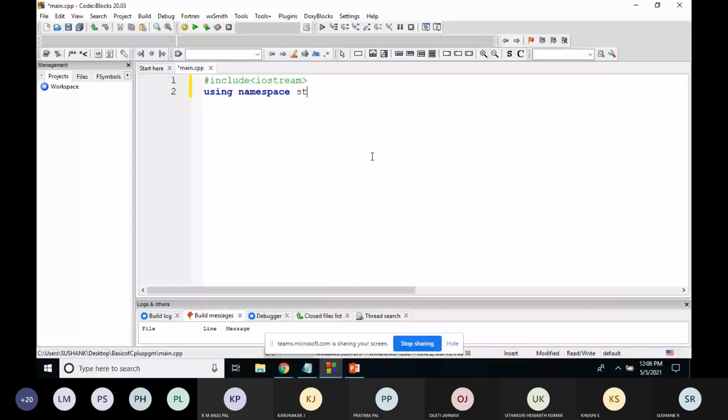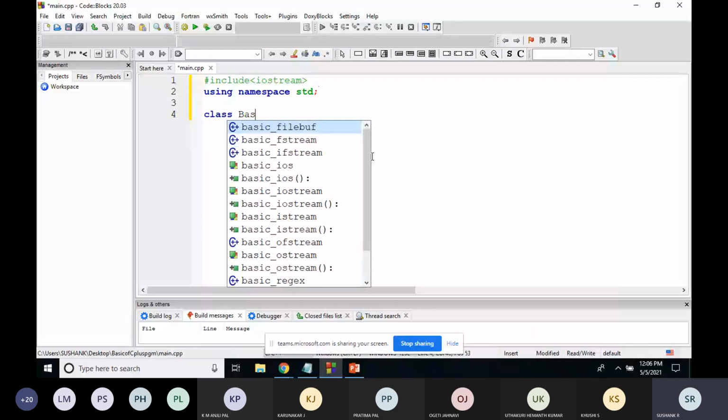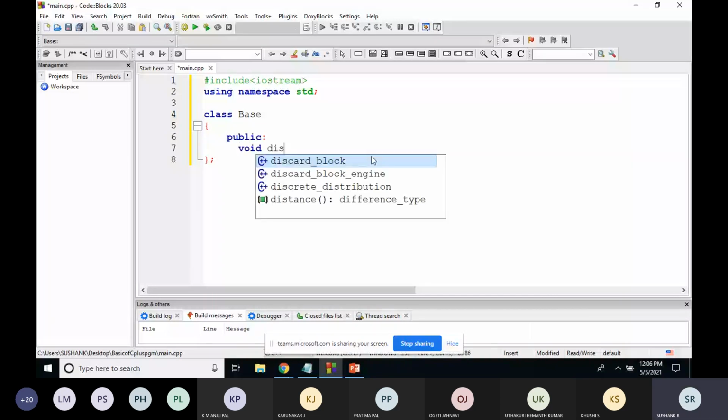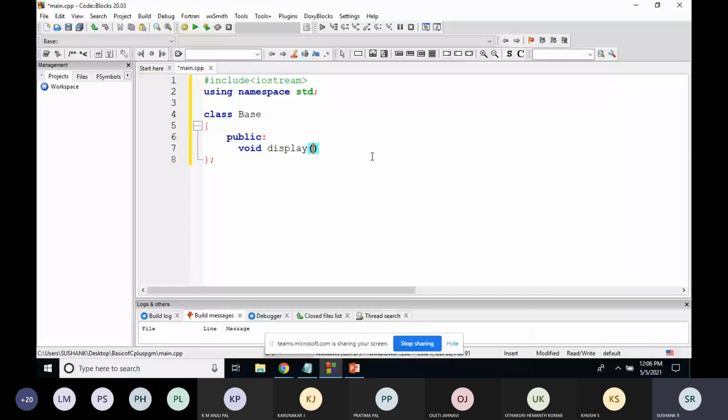After this, I'll create a class. I'll create one base class called Base. Inside this, there is one method called display. Its main function is to display some message, cout "base class". After this, I'll create one derived class. I'll name it Derived.